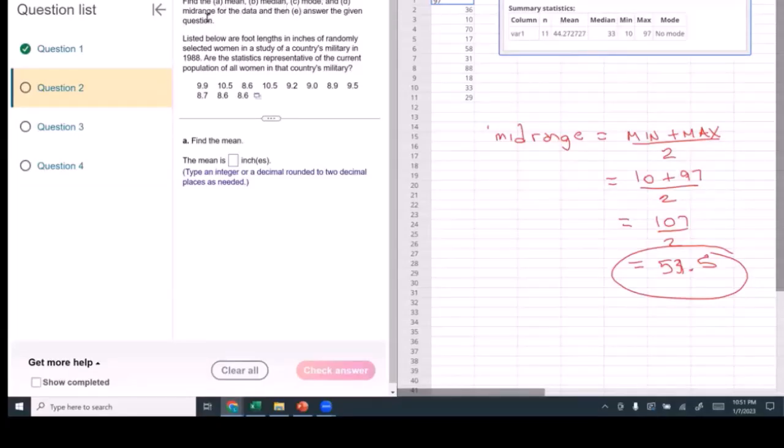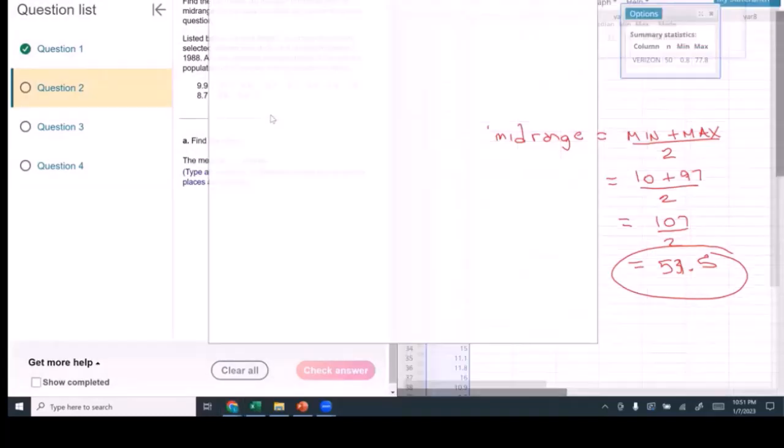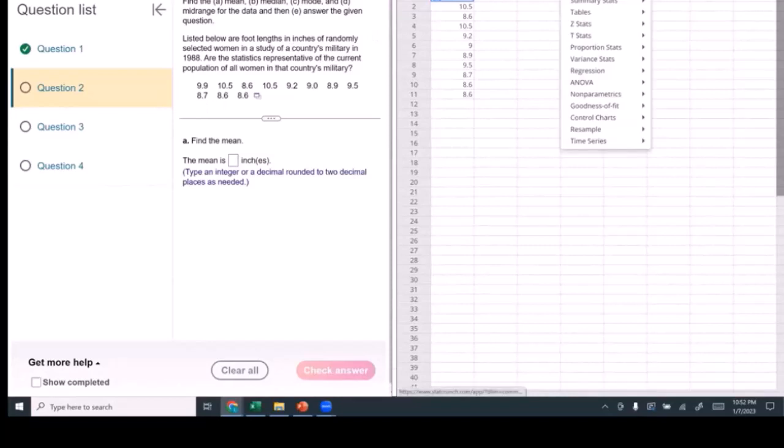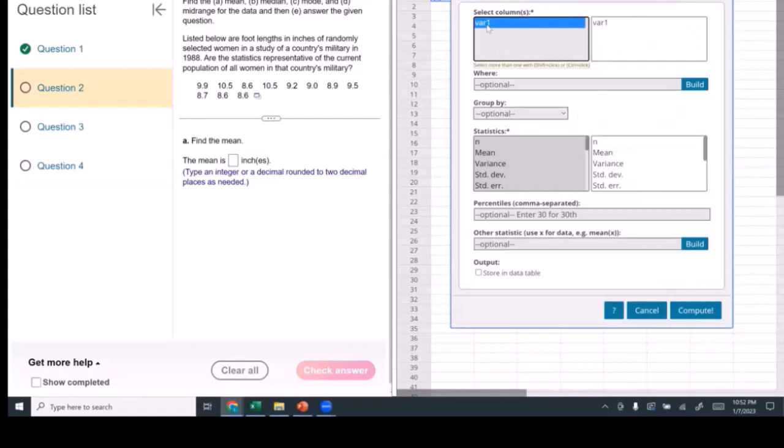Find the mean, median, mode, and mid-range for the data. I'm going to just click on here, open in StatCrunch. And we've got the values. It came with the values. And now we go to Stat, Summary Stats, Columns. We select var1. And then we want the number. We want the mean. We want the median. Do we need the mid-range? Yep. So we need the min and max. And then do we need mode? Yes, we need mode. Compute.